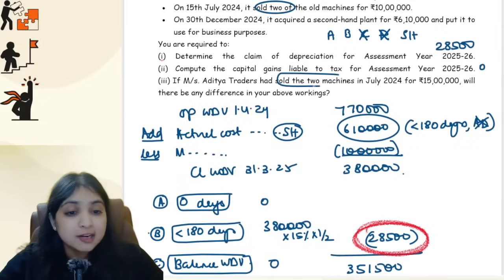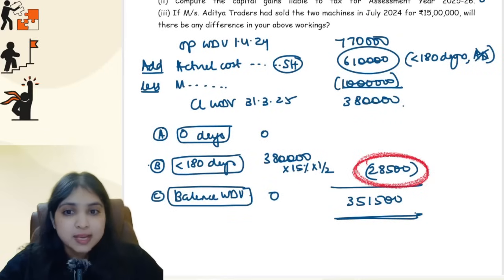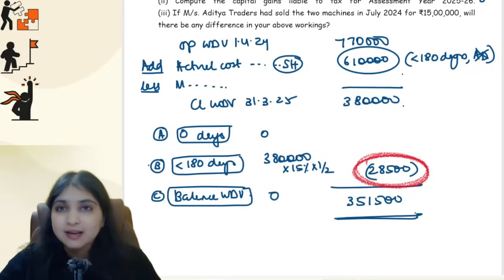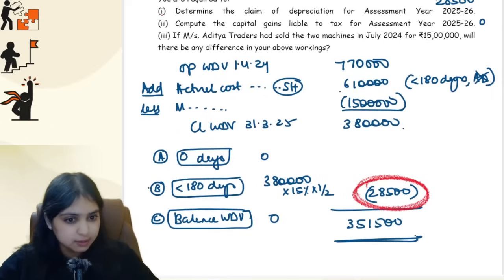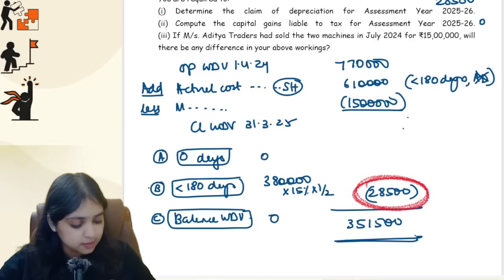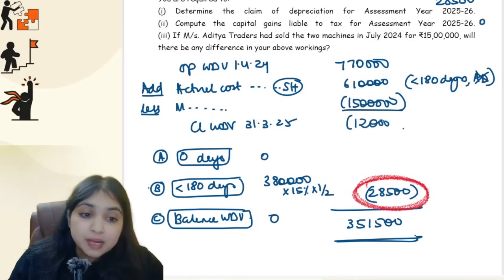And lastly, if Messrs. Aditya Traders had sold the two machines in July 24 for 15 lakhs, will there be any difference in your working? Which means instead of a 10 lakh selling price, what if the selling price was 15 lakhs? Then what would the closing WDV number be? The closing WDV number will become a negative number now.